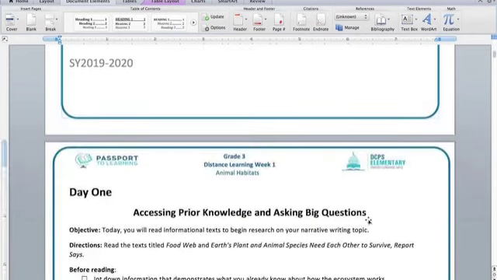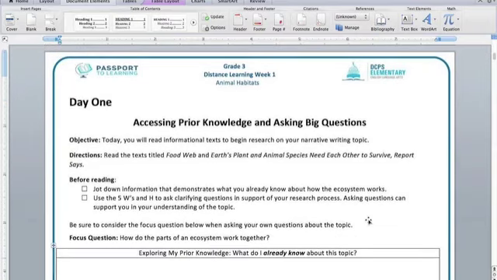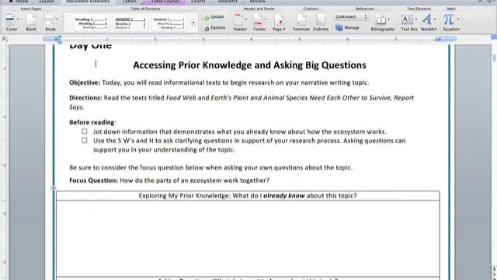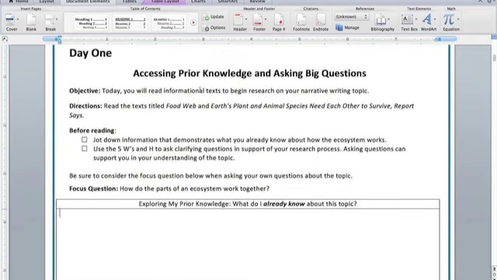And this is great because we've done a lot of work on animal habitats. You guys have a lot of background knowledge, which is really going to help you as we're reading today. Day 1. Accessing prior knowledge and asking big questions. Objective. Today, you will read informational text to begin research on your narrative writing topic.